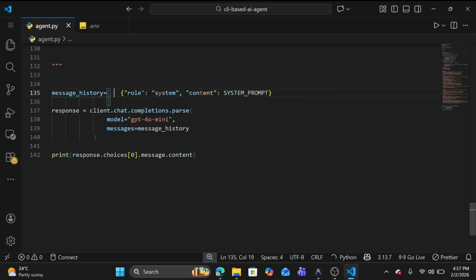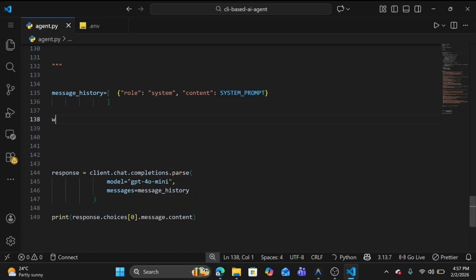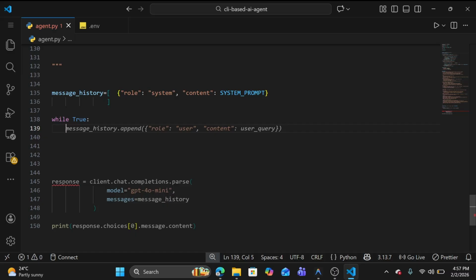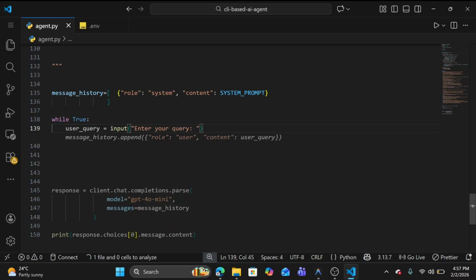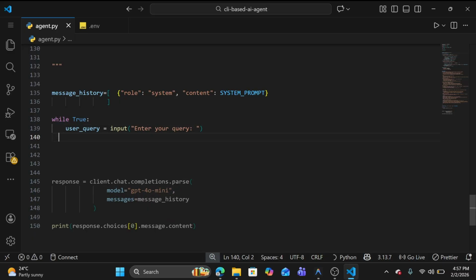As of now we have only the system prompt in the message history. So let's move it here. Let me create a loop, while True. What we are going to do here is ask for a user query: enter your query here. After that we can check whether the user entered exit, quit or bye. Then we need to print goodbye and break.